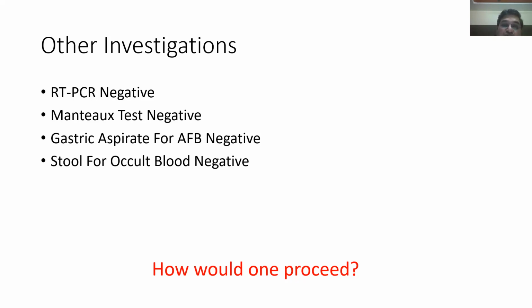There was no history of exposure to cow's milk. There was no history of hemoptysis. There was no reason why we should have suspected that this child's hemoglobin should have dropped so drastically. There was no splenohepatomegaly, and his counts were not suggestive of any hemolysis per se. So, the question was, how do we proceed?